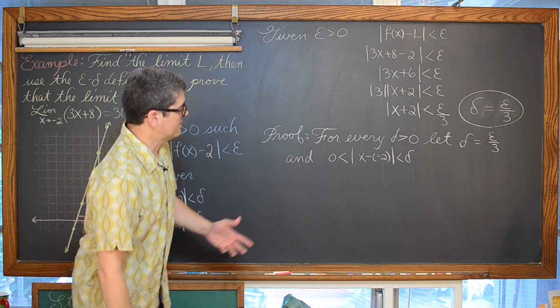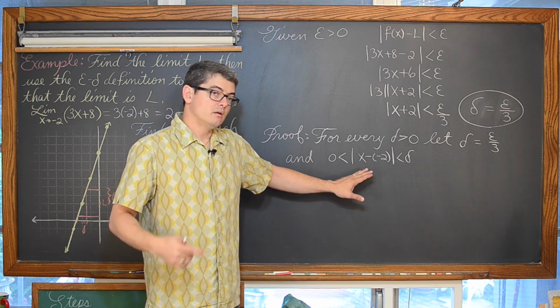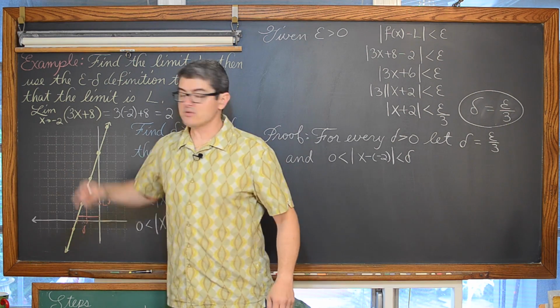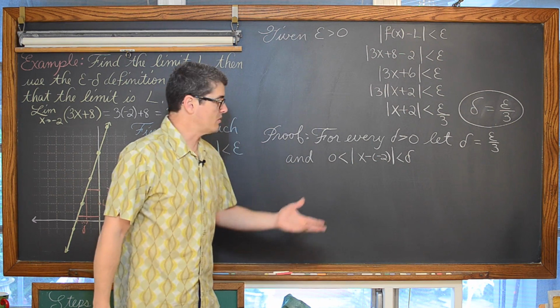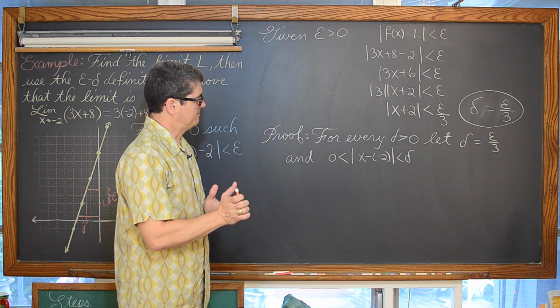Or just the idea that we're going to be letting x approach -2. So you can write x minus -2 or just simply x plus 2.